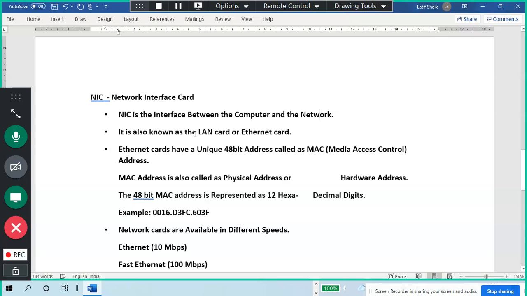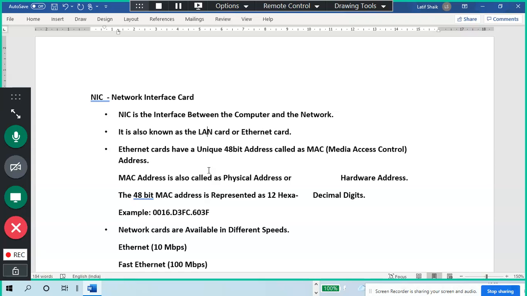We use different types of NICs based on your network, like Wi-Fi, USB, LAN cards, Ethernet cards, or maybe fiber optical cards. Whatever you use, it is for the purpose of connecting your device to a network. It's called a NIC.